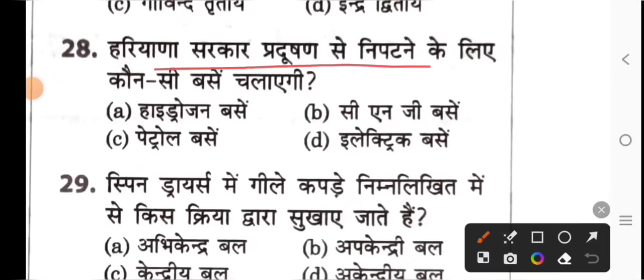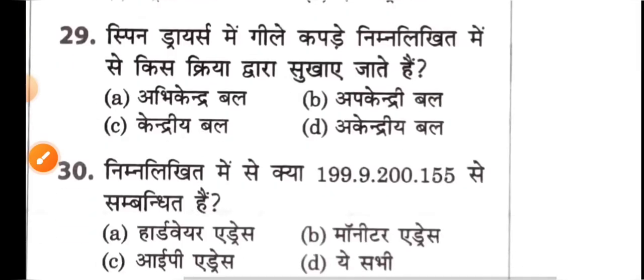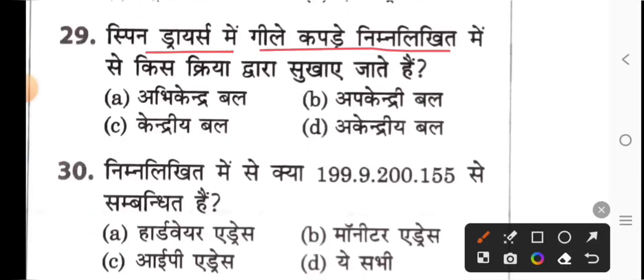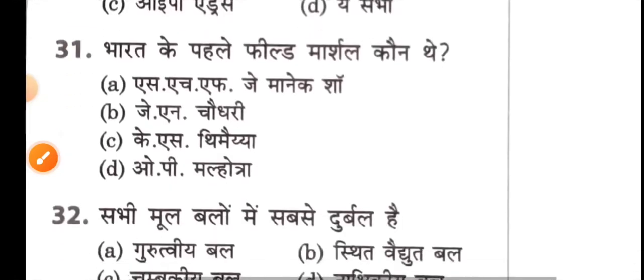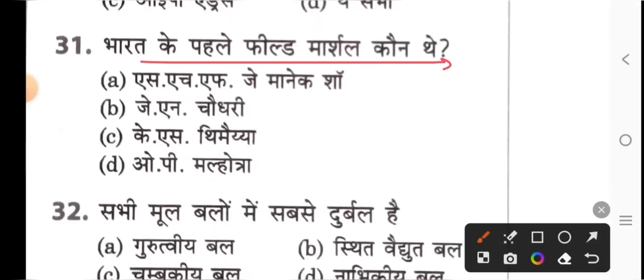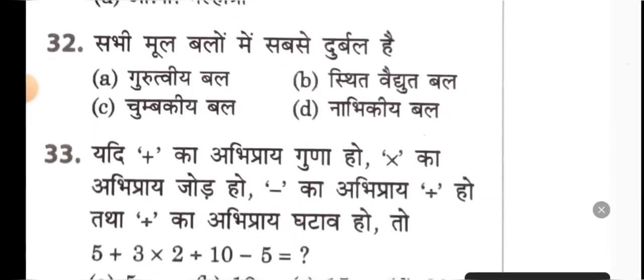Next, which buses will the Haryana government run to deal with pollution? Option D, electric buses were run. Wet clothes are dried in spin dryers by which of the following actions? Option B, centrifugal force. Which of the following is your given number related to? Option C, IP address. Who was the first Field Marshal of India? Option A, SHFJ Manekshaw.